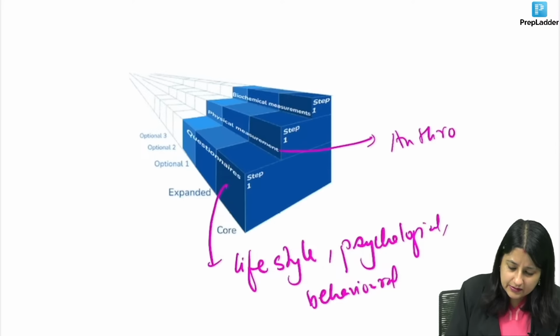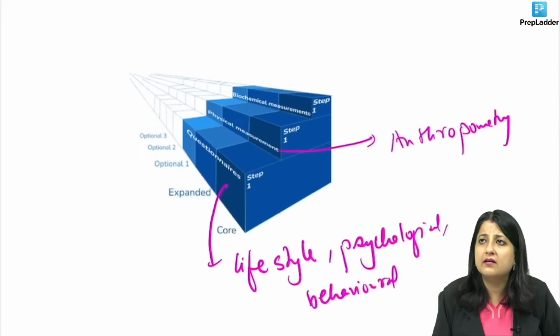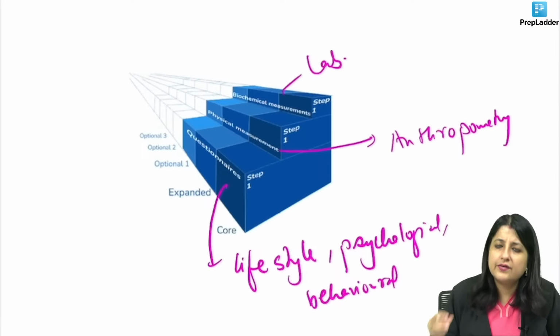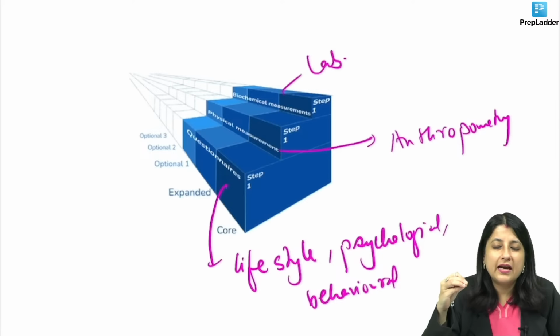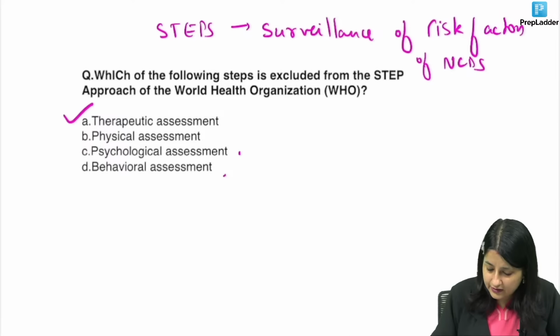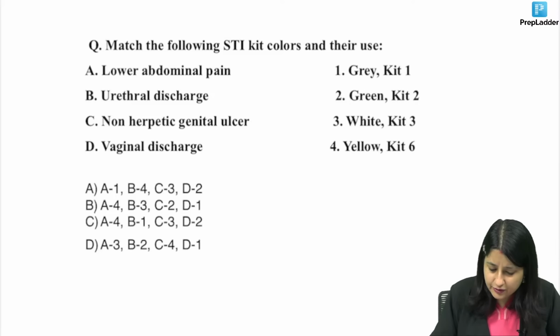Physical measurements means what? Anthropometry, height, weight, waist circumference, hip circumference, and the third is lab. So what we are trying to do is surveillance of risk factors. It has nothing to do with treatment. So what was the correct answer over here? Therapeutic management. Okay, proceeding to the next question, guys.